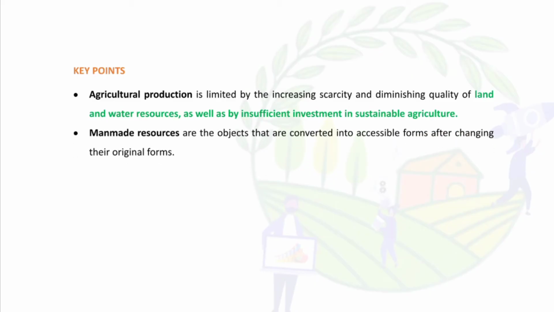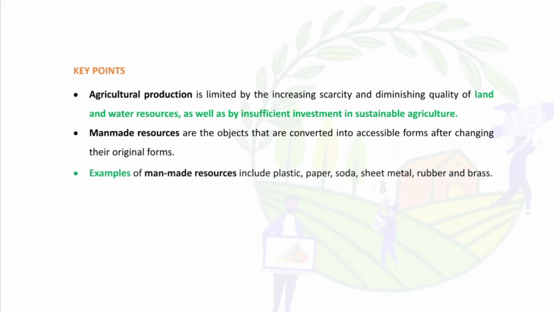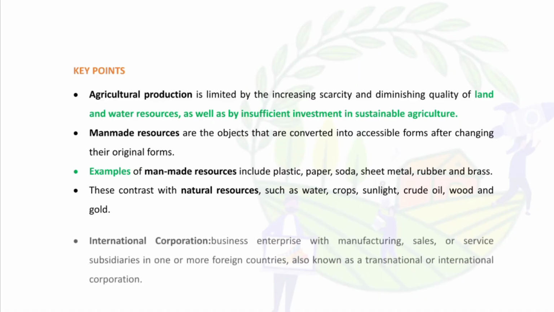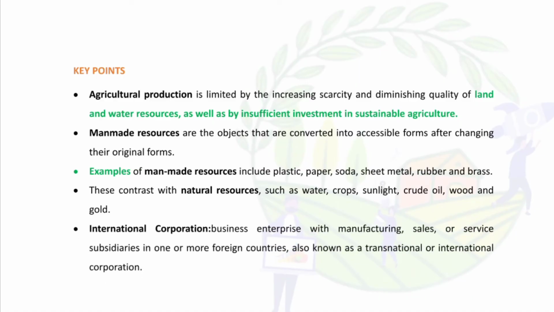Man-made resources are the objects that are converted into accessible forms after changing their original forms. Examples of man-made resources include plastic, paper, soda, sheet metal, rubber, and brass. So examples of natural resources include water, crops, sunlight, crude oil, wood, and gold. So international cooperation means business enterprise with manufacturing, sales, or services subsidiaries in one or more foreign countries, also known as transnational or international corporation.